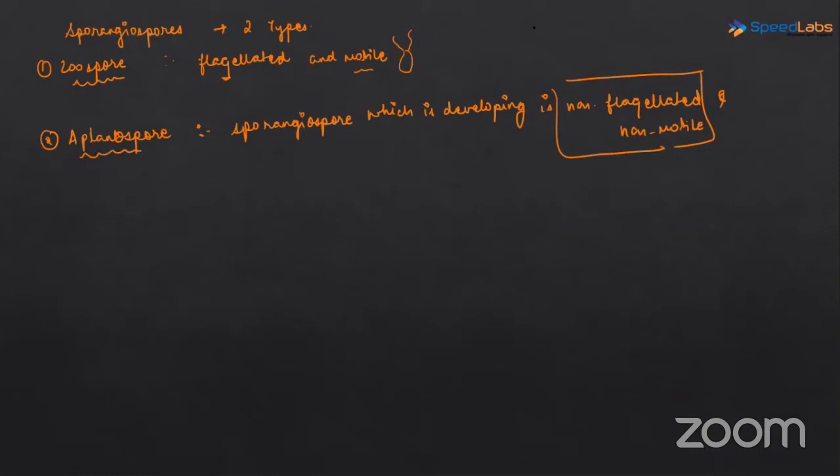Is this part clear? Zoospore and aplanospore? Okay.